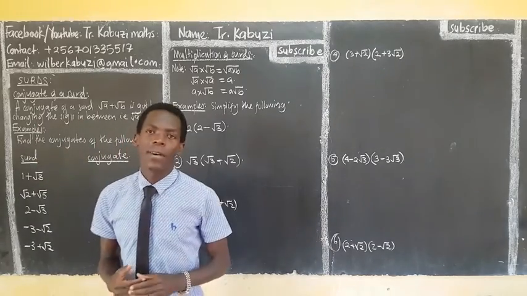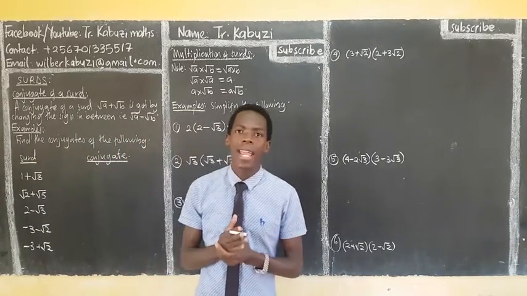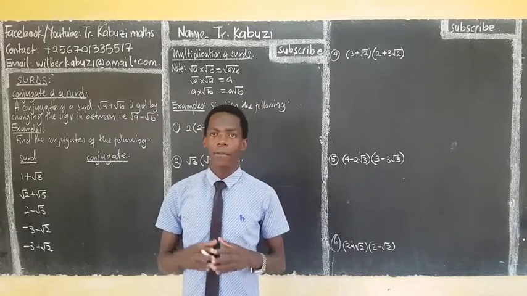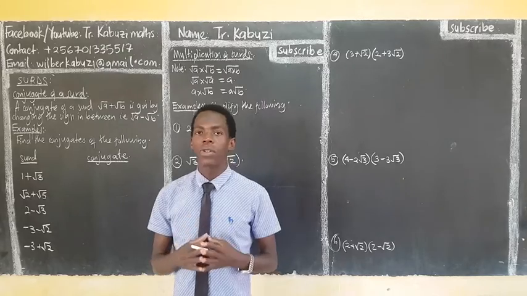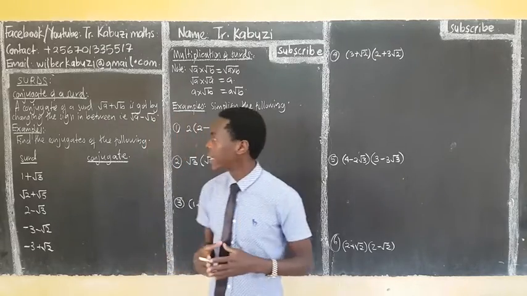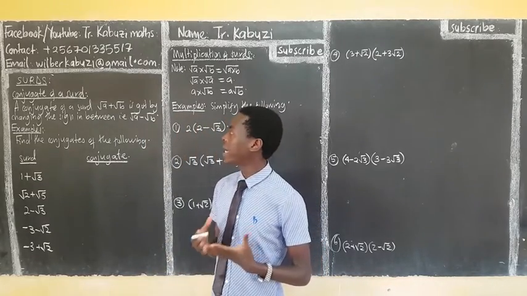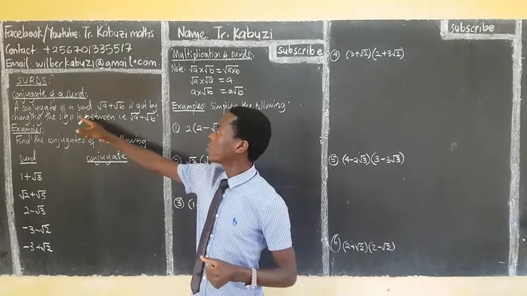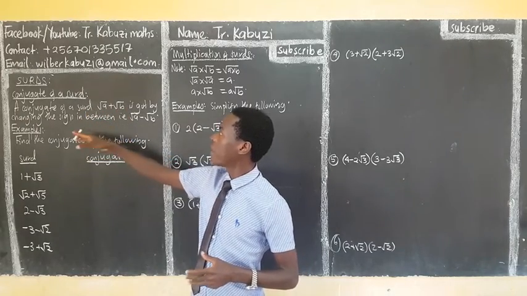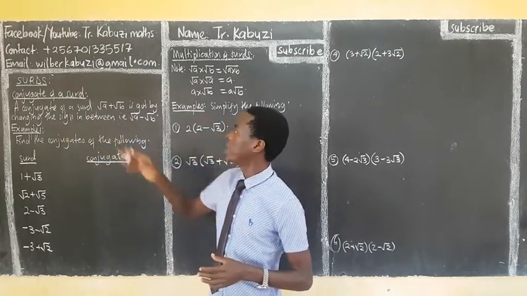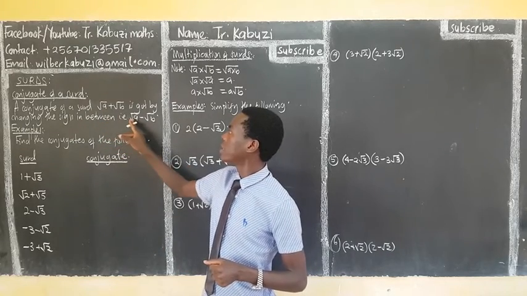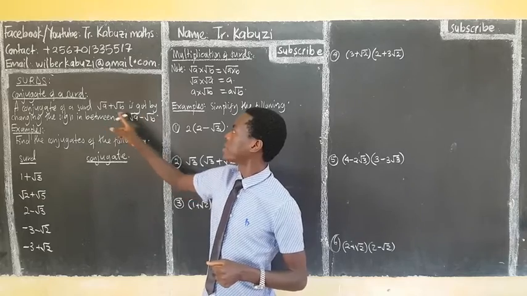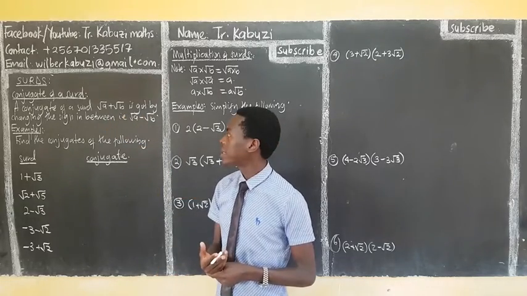Okay, now members, we are going to see how we multiply surds. These are the surds we have. We are going to see what happens if we are asked to get a conjugate of a surd. This is got by changing the sign in between these two. So the conjugate of root a plus root b is root a minus root b. Just change the sign, as simple as that.